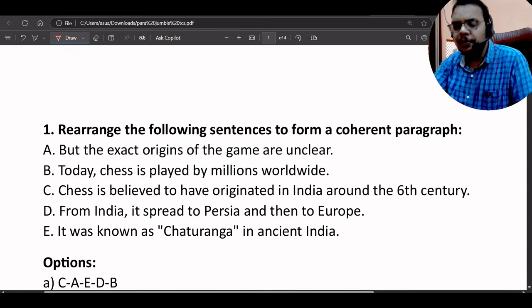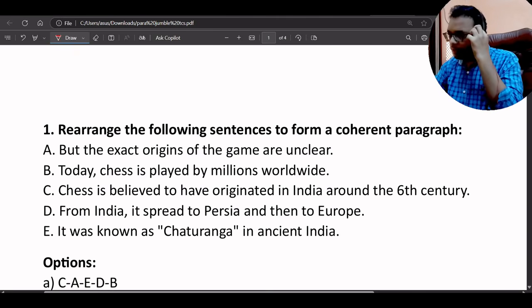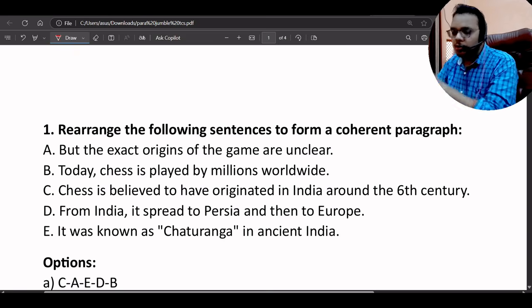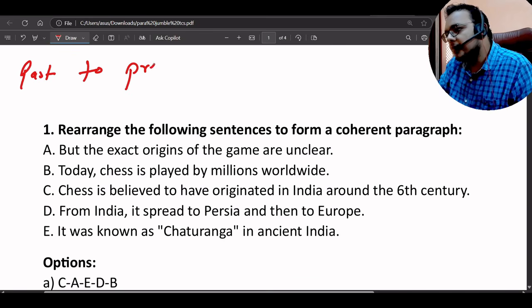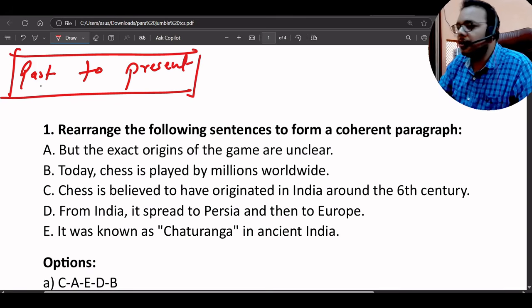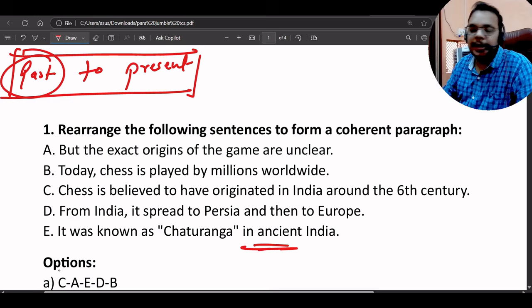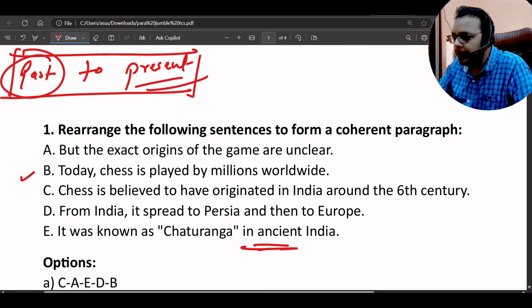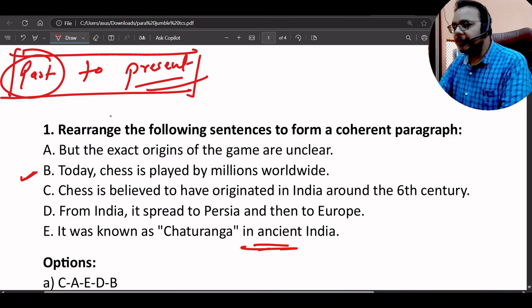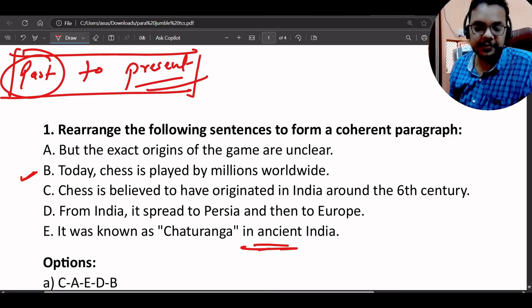If we want to find out the opening sentence here, first we need to understand the tone of the paragraph. So the tone of the paragraph is from past to present. Whenever we have this kind of tone, we first go to the past, because this paragraph is talking about something related to ancient, and something related to the present, which will be today. So this kind of transition we can see here in the paragraph, from past to present. This thing we identified first.